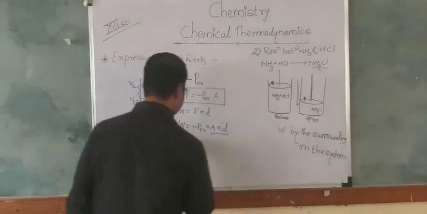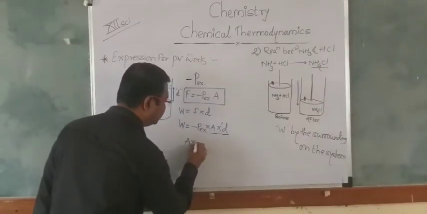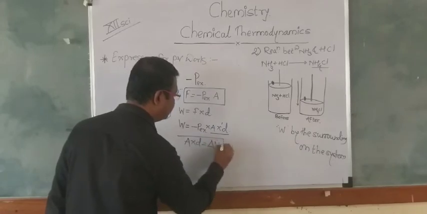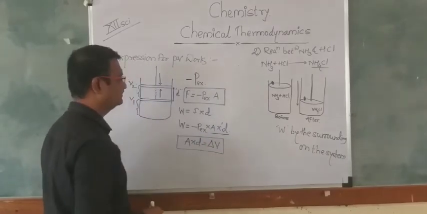So the AD is nothing but the change in volume, the delta V.